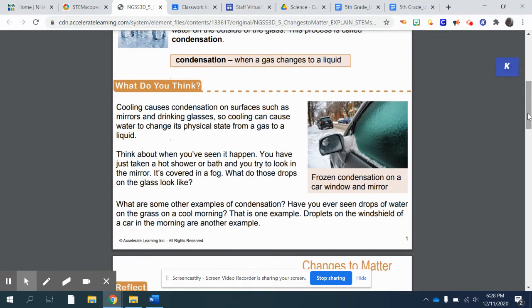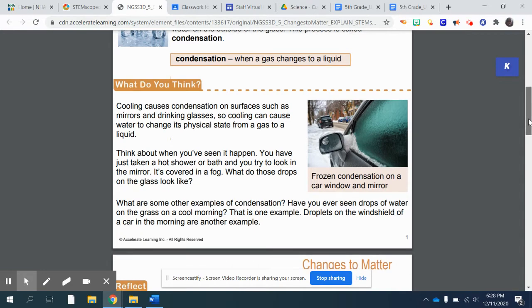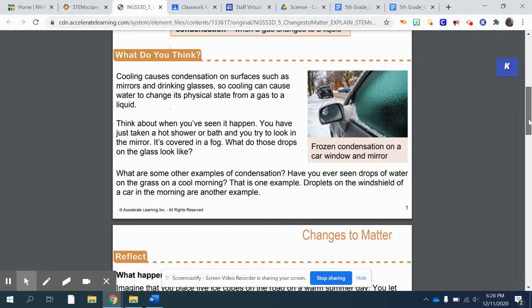What do you think? Cooling causes condensation on surfaces such as mirrors and drinking glasses. So cooling can cause water to change its physical state from a gas to a liquid. Think about when you've seen it happen. You have just taken a hot shower or bath and you try to look in the mirror. It's covered in a fog. What do those drops on the glass look like?